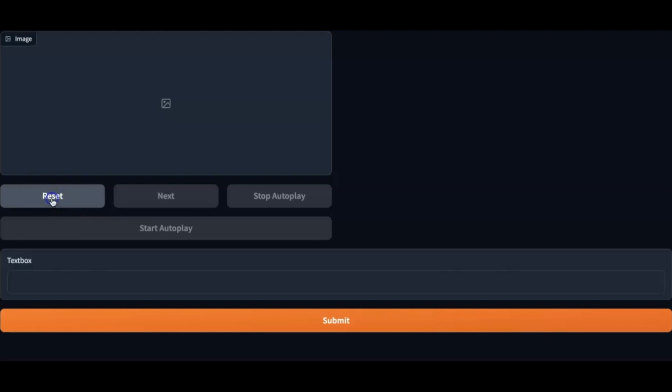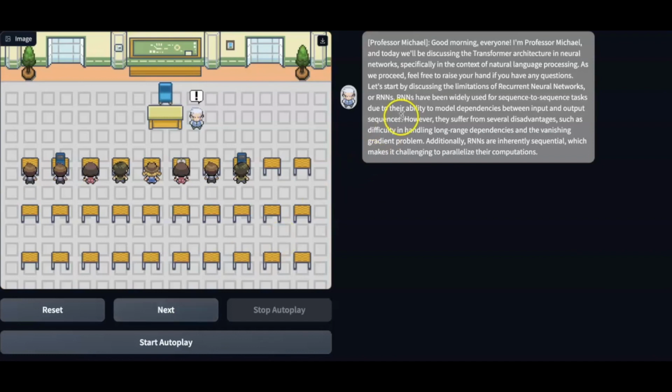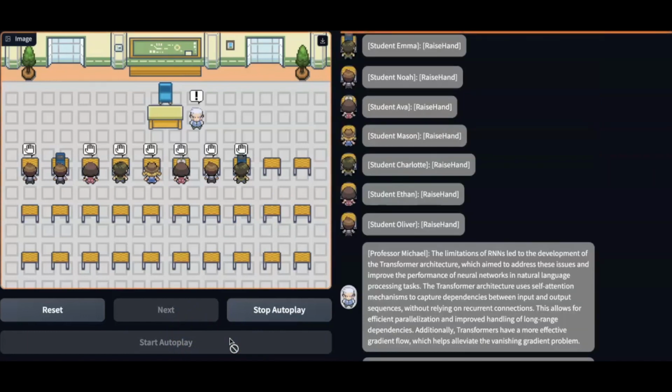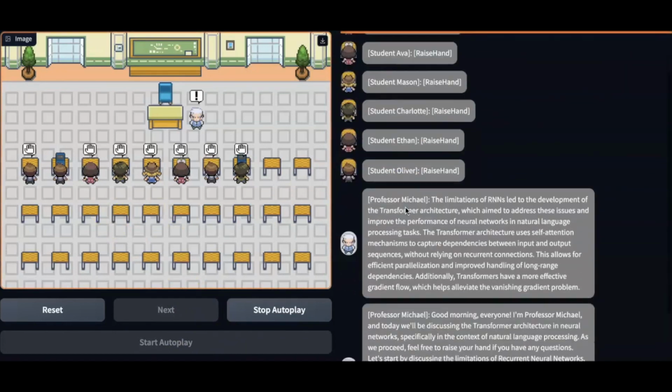They have the pre-built classroom setup made up of a professor and students. You basically have the professor interacting with students. Students raise their hand to speak and the professor calls on them. So this is one example of how to build such systems. Apart from the classroom, there are other modules.